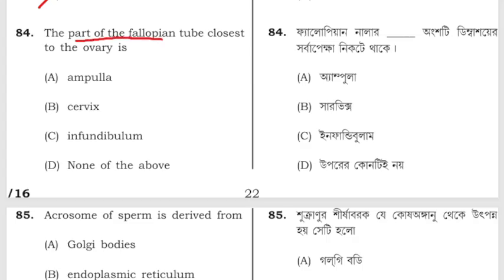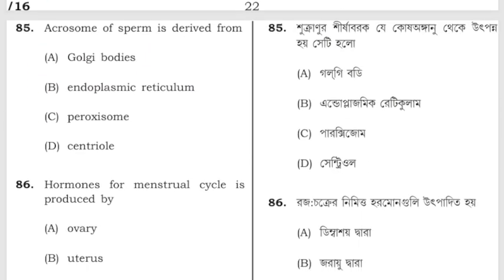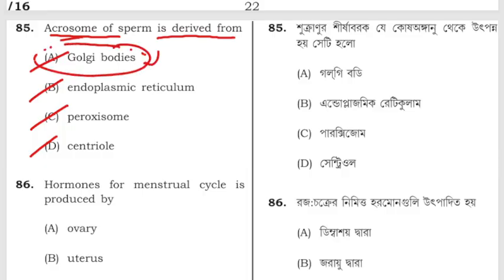The part of the fallopian tube closest to the ovary is ampulla, cervix, infundibulum, or D, none of the above. The part of the fallopian tube close to the ovary is the infundibulum. Acrosome of sperm is derived from Golgi bodies, endoplasmic reticulum, peroxisome, centriole. The acrosome basically derives from Golgi bodies.